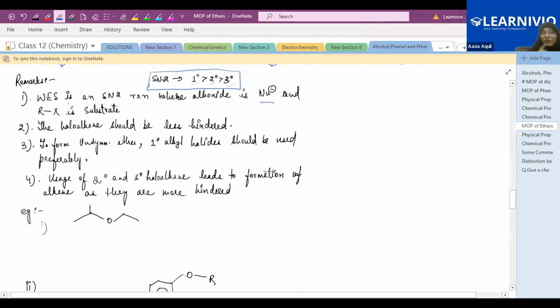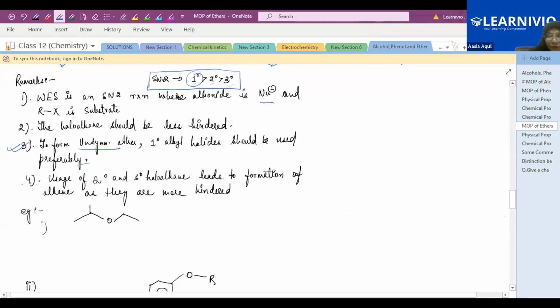So the haloalkane should be less hindered. You should be very careful in this reaction mechanism. This means you will prefer primary haloalkane. You will always take primary haloalkane because it has fewer alkyl groups than secondary and tertiary. Primary alkyl halide is less hindered, so that's why the preferred alkyl halide is the primary one. To form the unsymmetrical ether, always remember, primary alkyl halide should be used preferably.